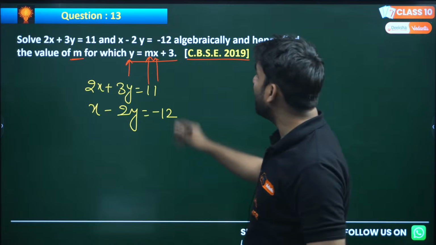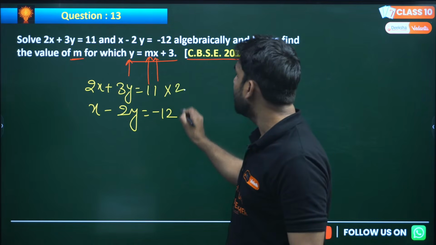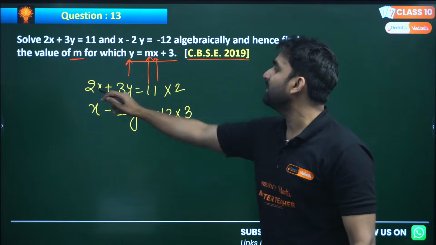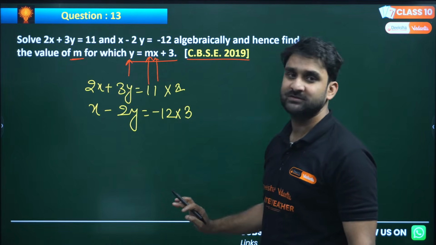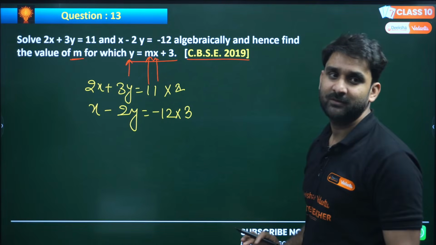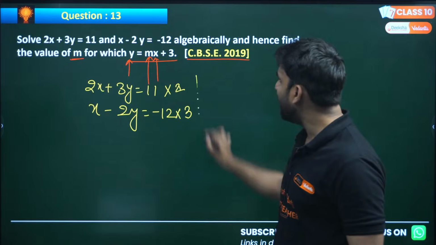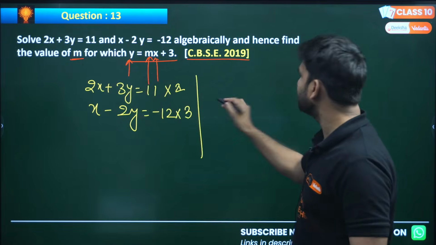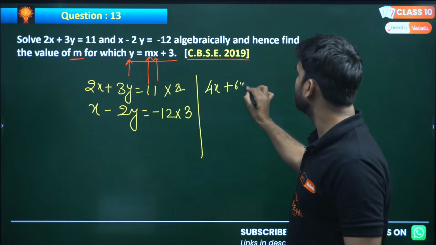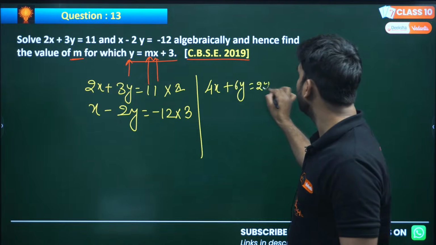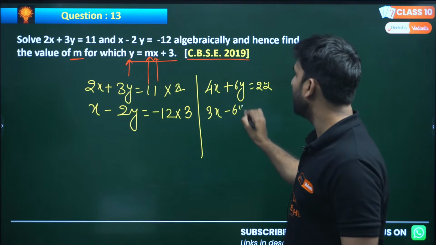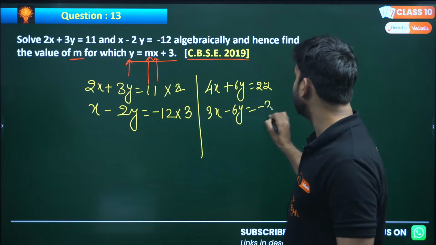But to add, we have to multiply this equation by 2 and this equation by 3. Because when we multiply this equation by 2, this will be 6y, and if we multiply this equation by 3, 6y will be there. Now we get 4x plus 6y equals 22, and 3x minus 6y equals minus 36.